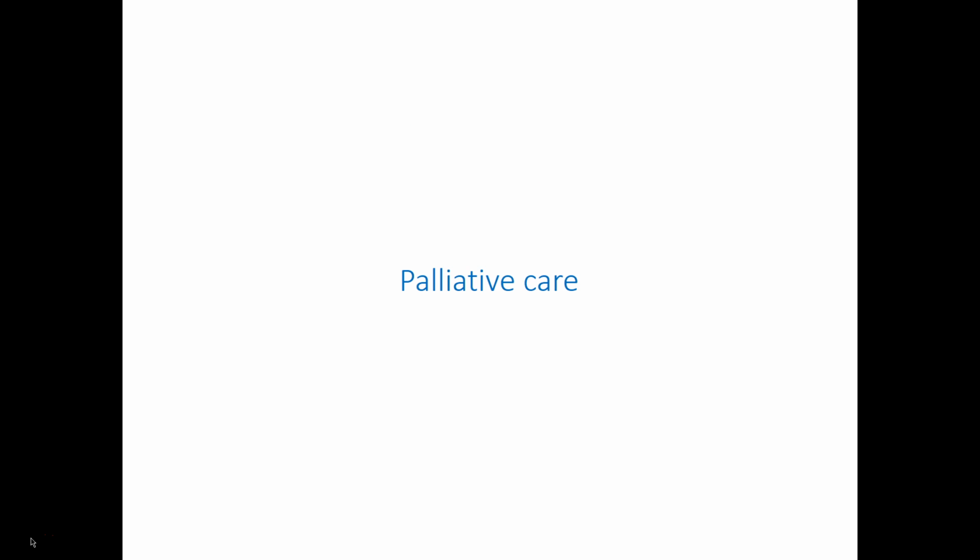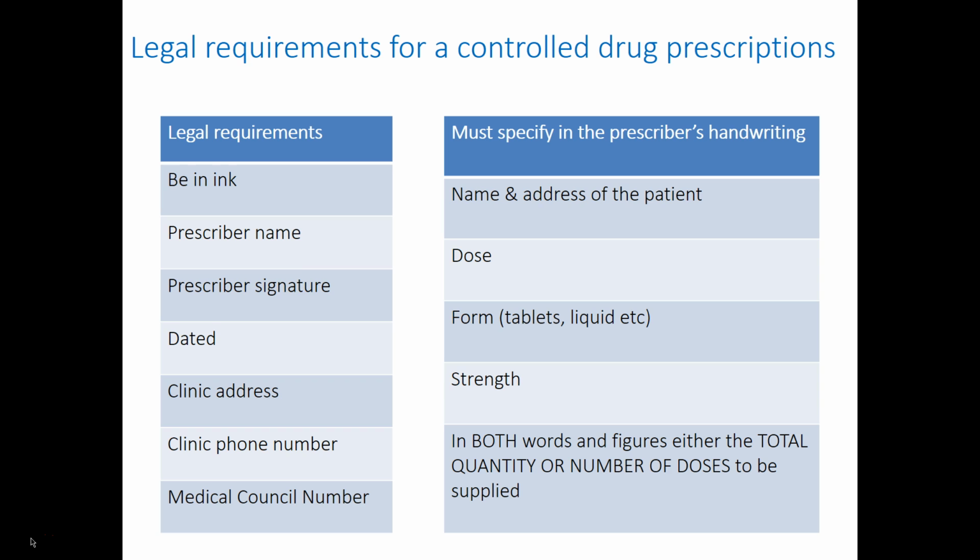Let's look now at palliative care patients. When writing a control drug for a palliative care patient for pain relief, there are certain essential legal requirements. First of all, the prescription must be in ink. You cannot write these in pencil. In fact, you can't write any prescription in pencil. The prescription must include the prescriber's name and signature. It must be dated by the prescriber. It must include the prescriber's clinic address and phone number and the medical council registration number.